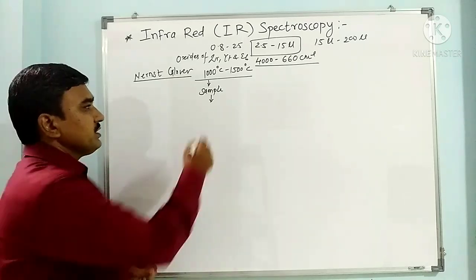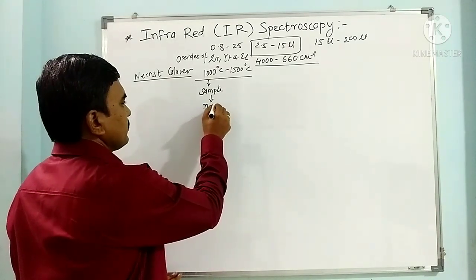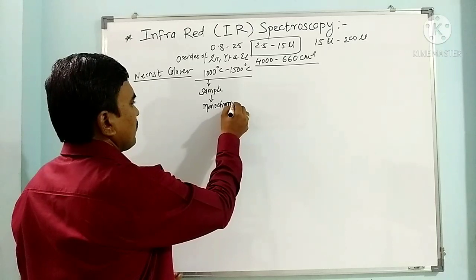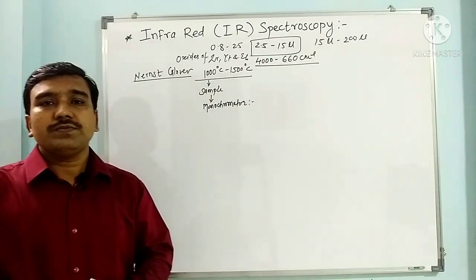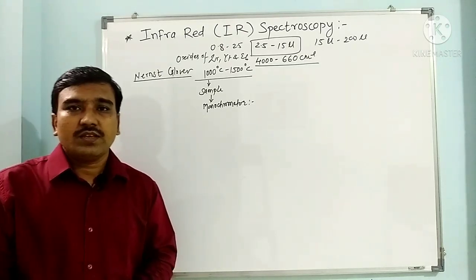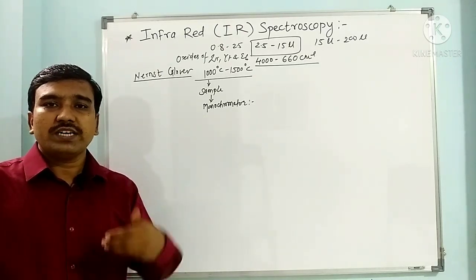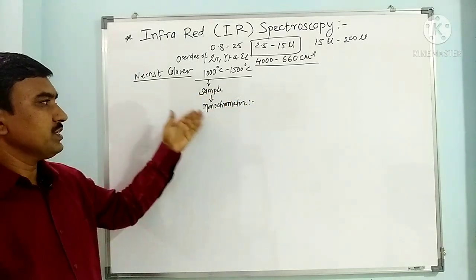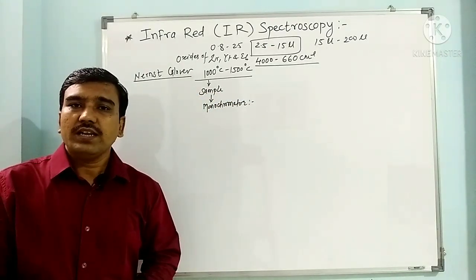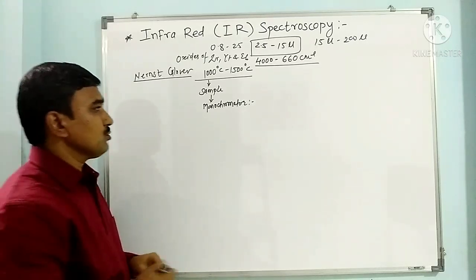Then it goes to the monochromator. This monochromator has a prism of different metal halides, such as sodium chloride, potassium bromide, lithium fluoride. Then it goes to the detector.